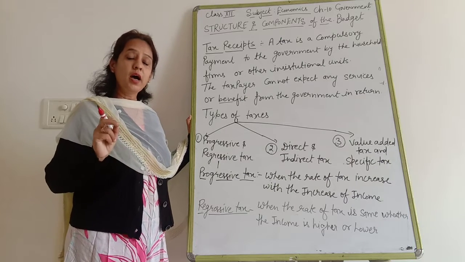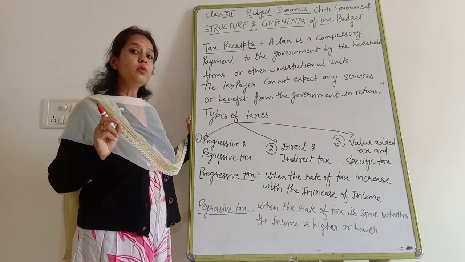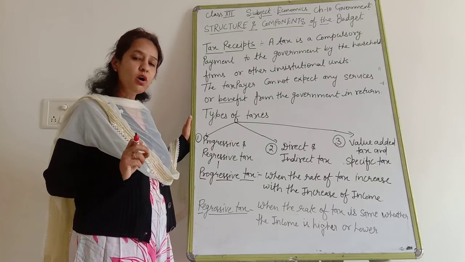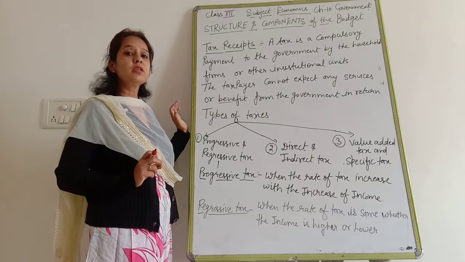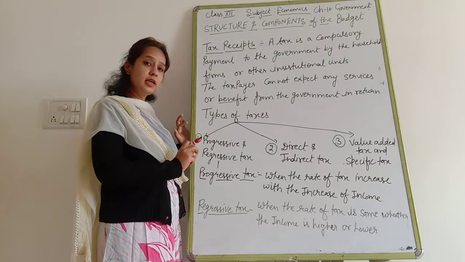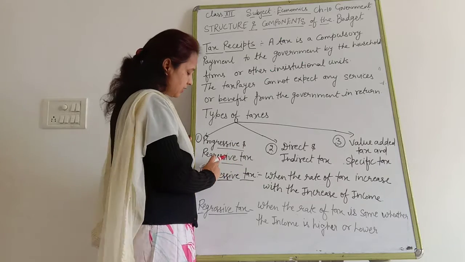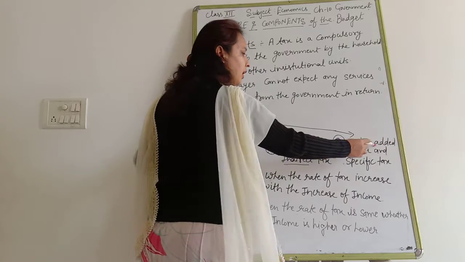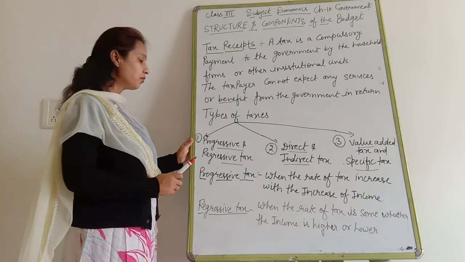Because of this reason, that kind of receipts are known as one-sided or unilateral receipts. It does not create any kind of liabilities and does not decrease any kind of assets. Because of this reason, tax receipts are known as revenue receipts. There are a few types of taxes: progressive tax and regressive tax. Next, we have direct tax and indirect tax, value added tax and specific tax. Now we are going to discuss one by one.